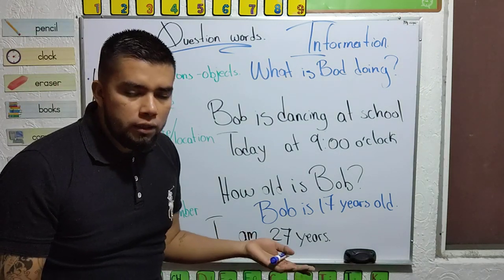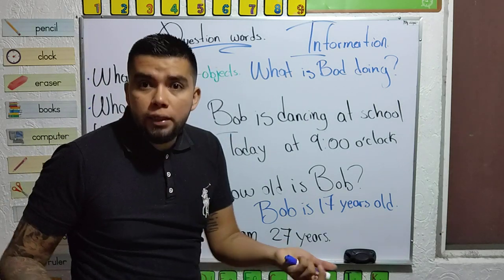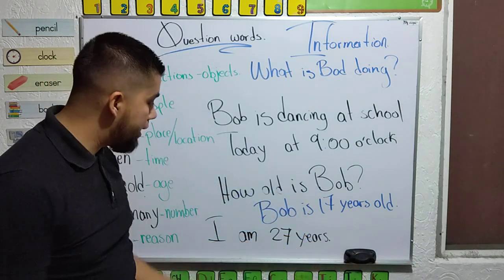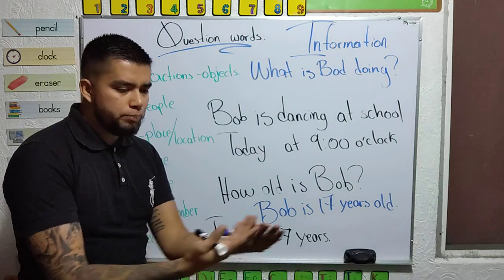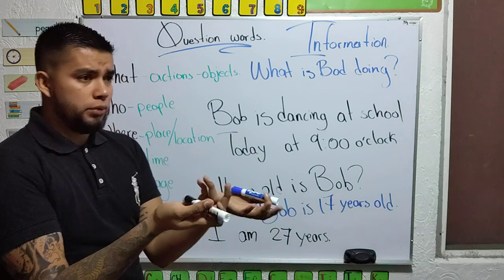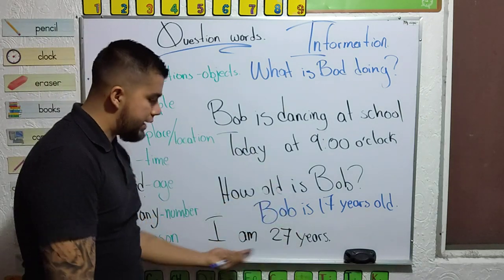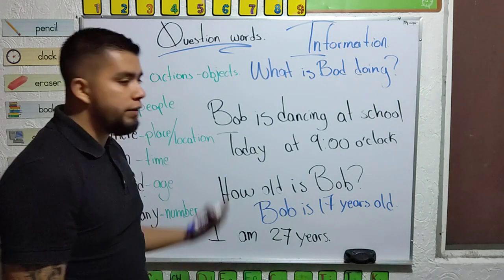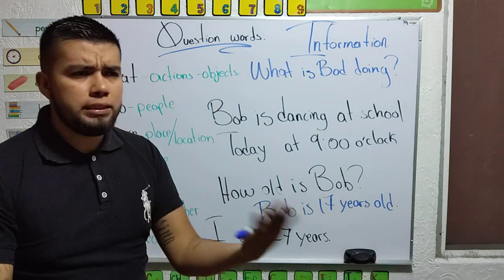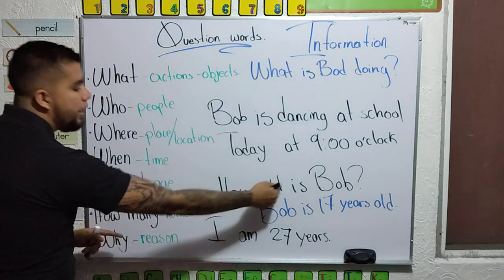Where are the 27 years? In your pocket? Where? Yeah? Because if you say, I have, it's possession. You don't possess the time. 17 years? No. I am 27, or I am 17, 16, 15, etc. Yeah, so that is how we use how old.